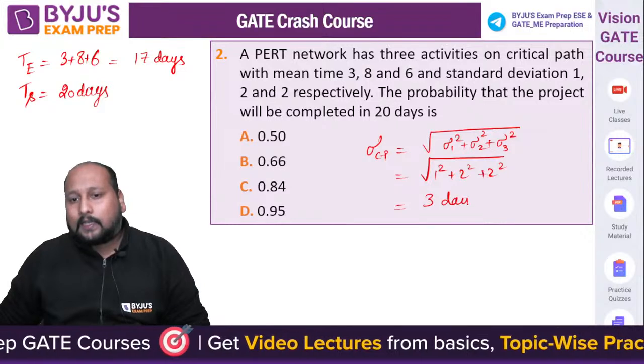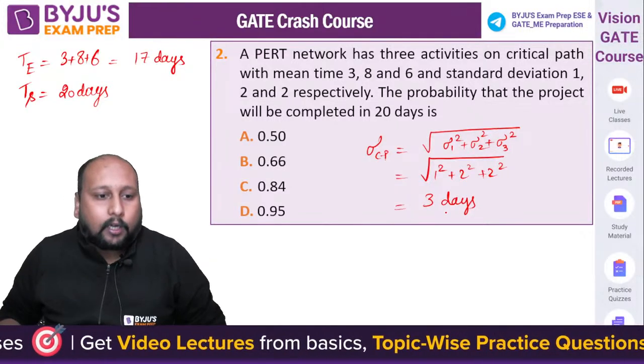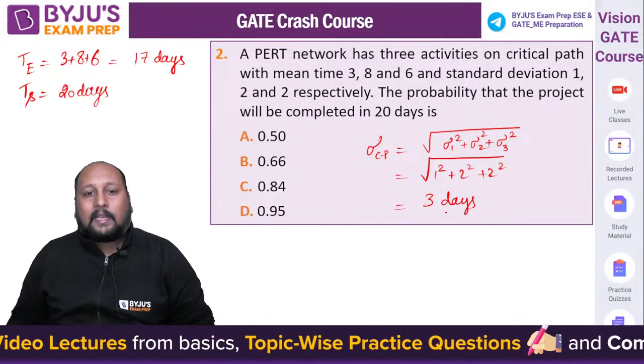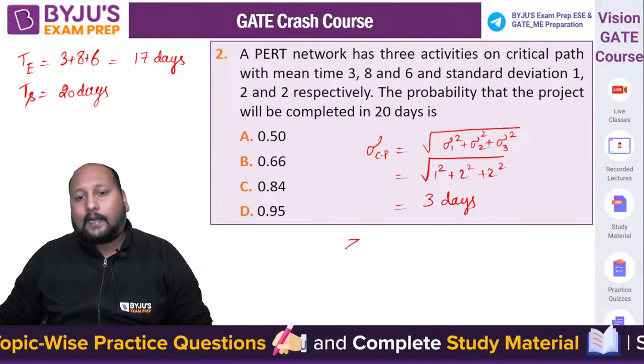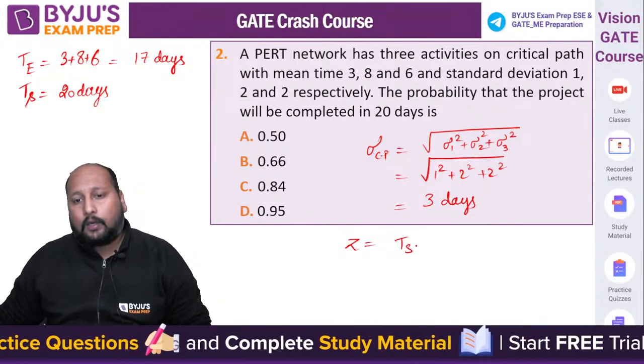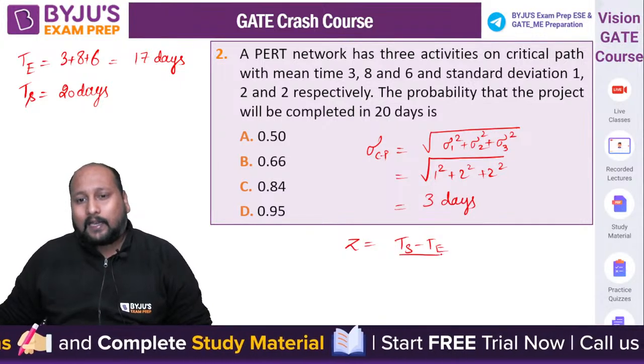3 days is the standard deviation. So from here we can calculate the value of standard normal variate. Quickly answer बताइए. अब तो answer आ जाना चाहिए guys. A, B, C or D. Standard normal variate is equal to the schedule time minus the estimated time divided by the standard deviation.